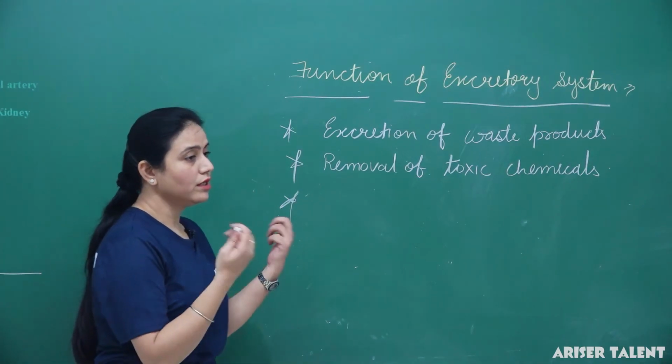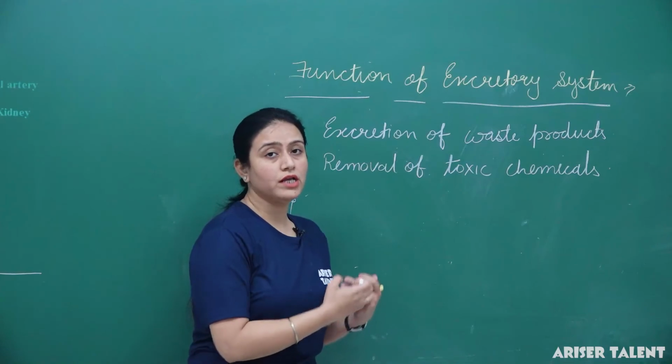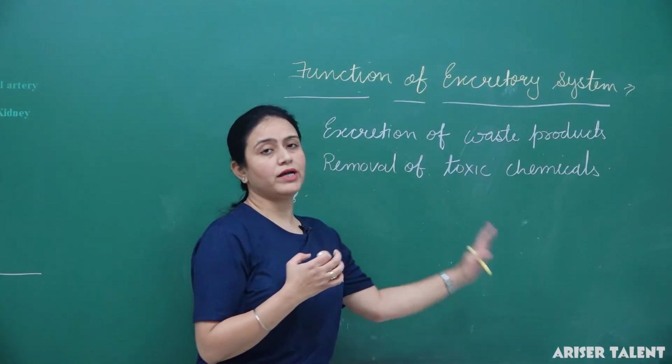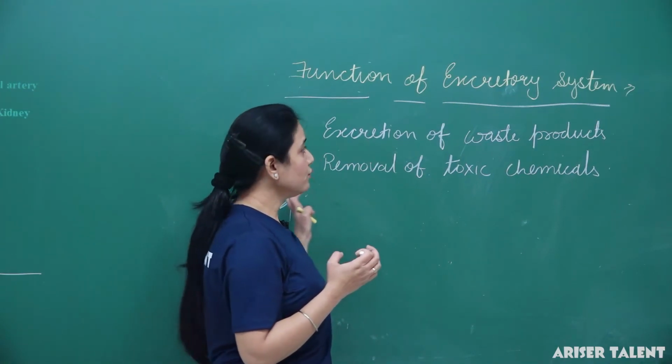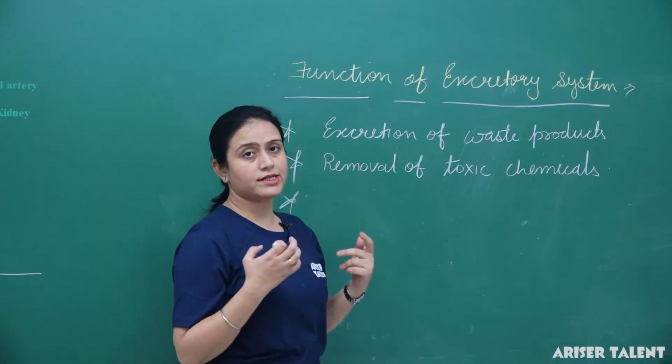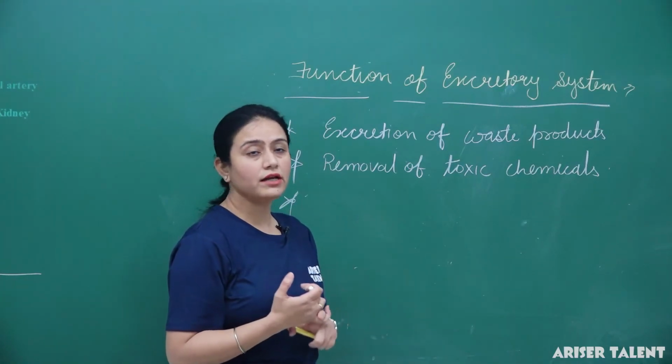Sometimes it happens we take medicines, then the amount of drugs increases in our body, so that is removed by the body with the help of urination only. So we can say that the excretory system helps in the removal of excess vitamins and drugs.